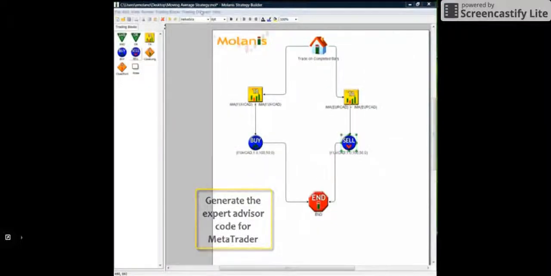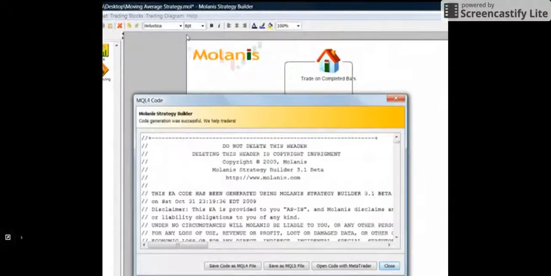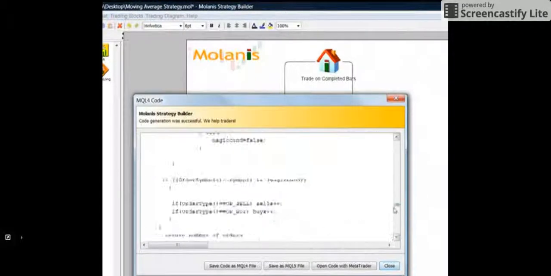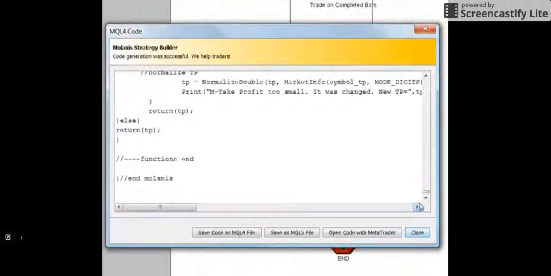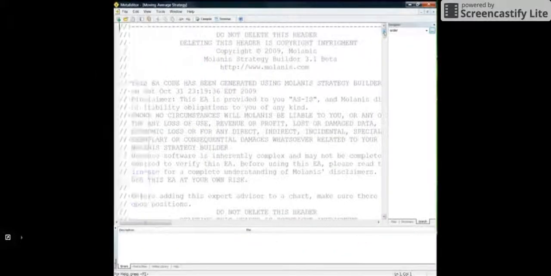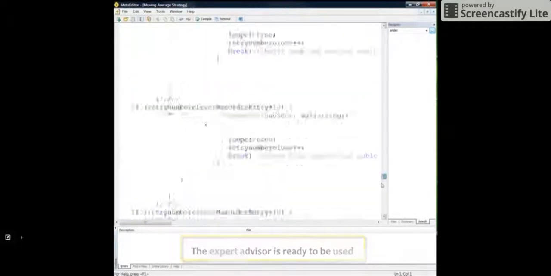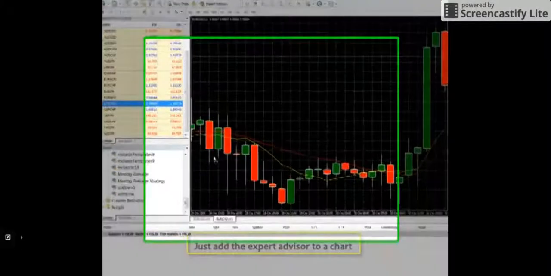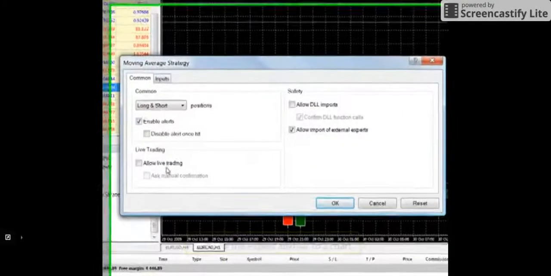Just click on Generate MQL4 Code, and the code is generated for you. There is no need for you to write code or learn programming languages. Molanis Strategy Builder codes for you. Now let's see the code in the MetaTrader editor. To test your Expert Advisor, just add it to the MetaTrader terminal.